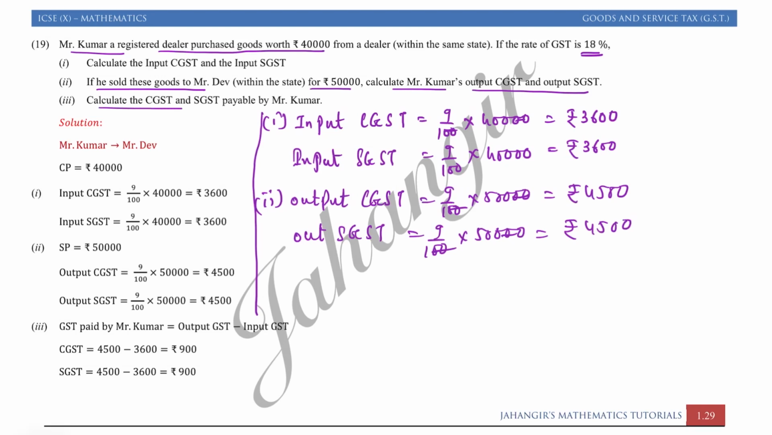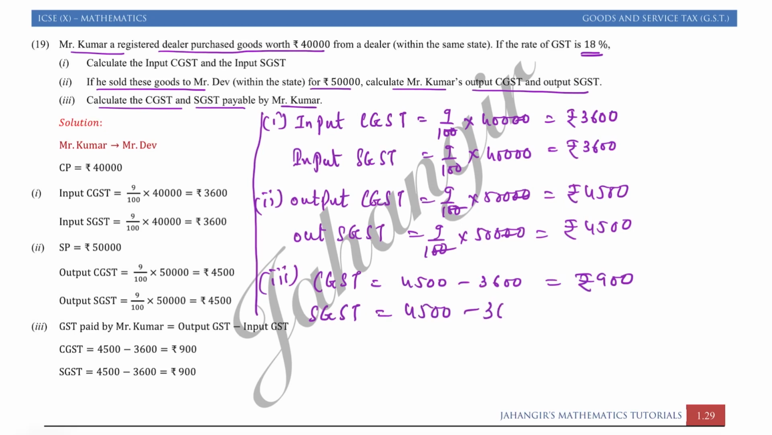Third, calculate the CGST and SGST payable by Mr. Kumar. Now Mr. Kumar will pay tax on his profit, but instead of profit we have already found output and input. So we will just write in the third part, CGST payable by Mr. Kumar, that is output minus input. Output is 4,500 minus input is 3,600. So that is equal to rupees 900. In the same way SGST will also be the same. 4,500 minus 3,600, that is equal to rupees 900.